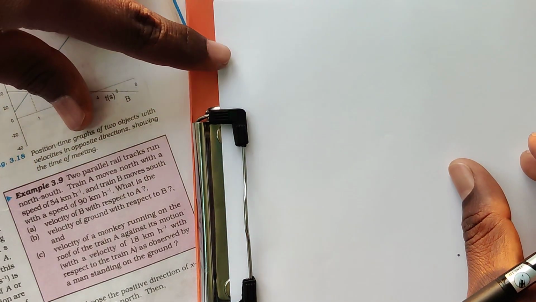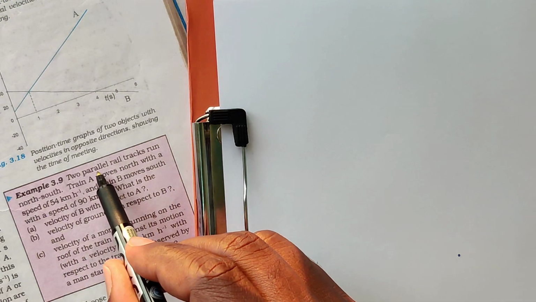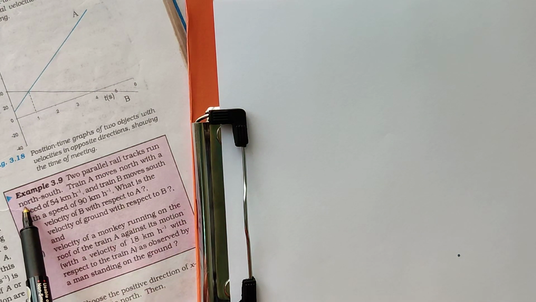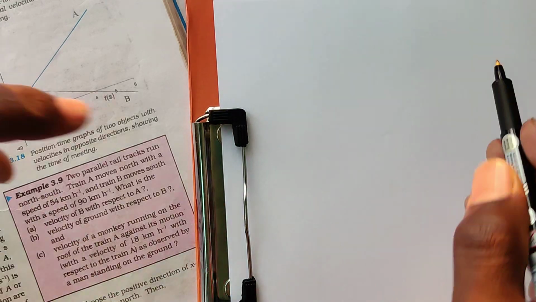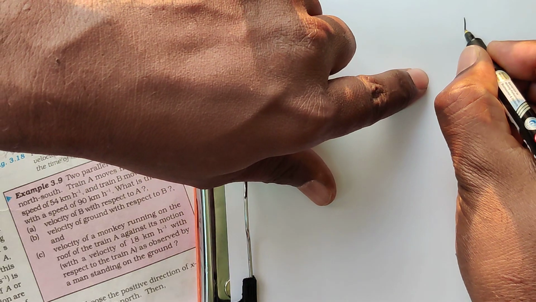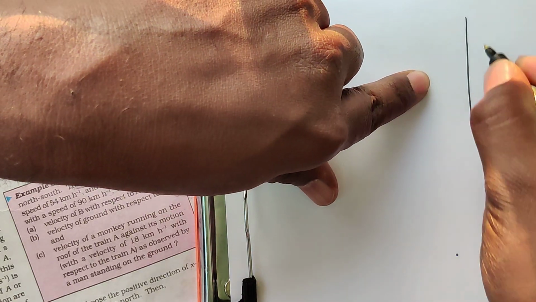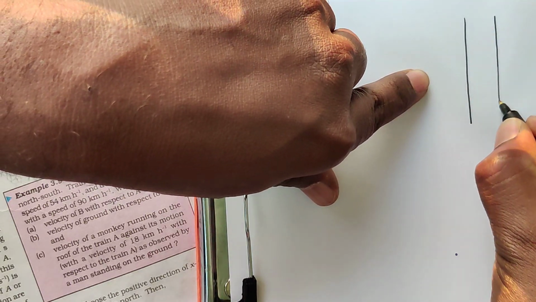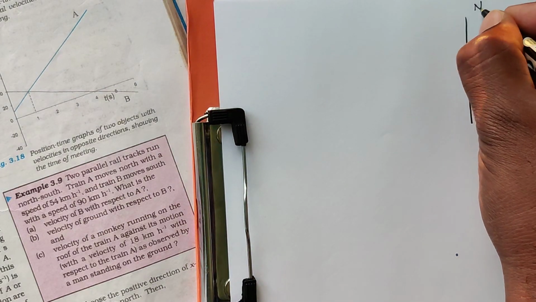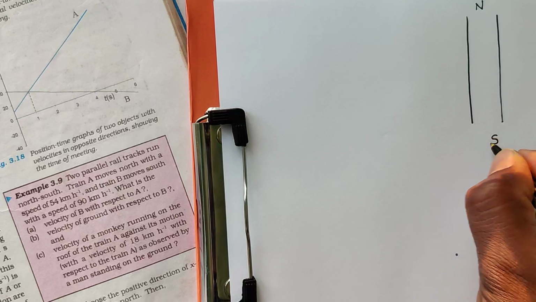Now we will discuss an example here. Two parallel rail tracks run north to south. Consider this is rail track 1 and this is rail track 2, running from north to south like this.